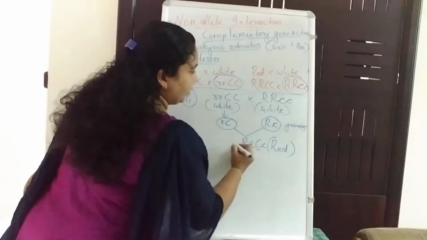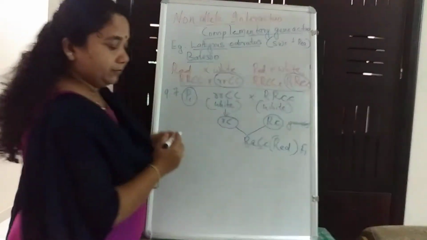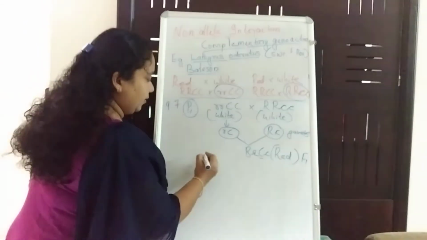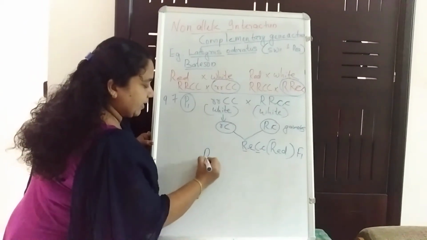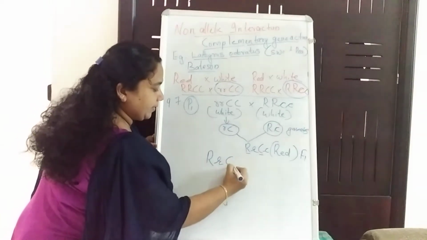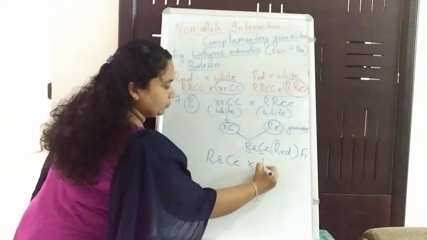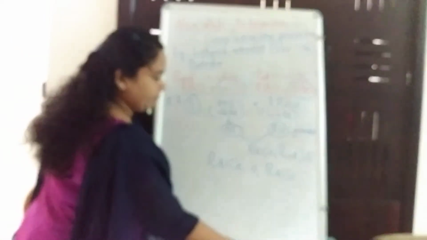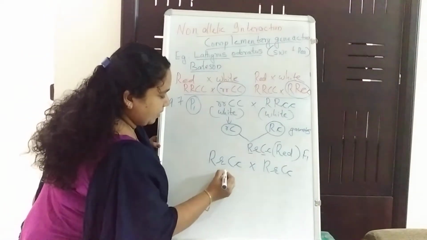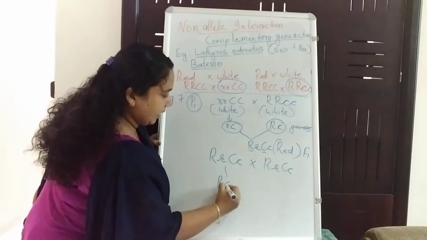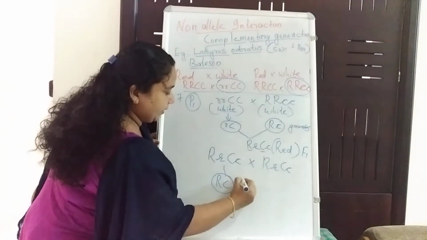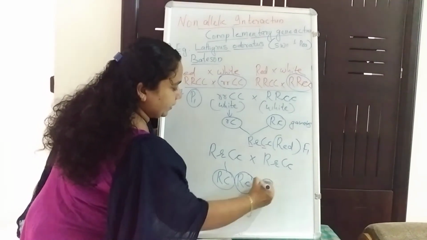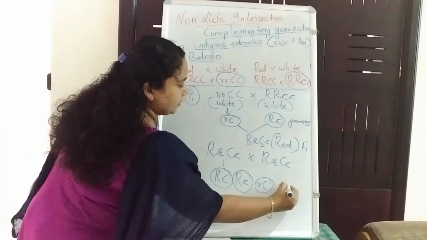This is the F1. Again he selfs it to produce a cross, and he selected the cross as capital R, small r, capital C, small c, crossed with capital R, small r, capital C, small c. And what he gets is the gametes: capital R capital C, capital R small c, small r capital C, small r small c.